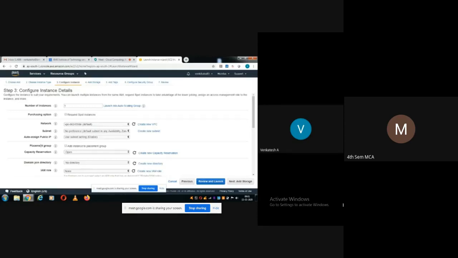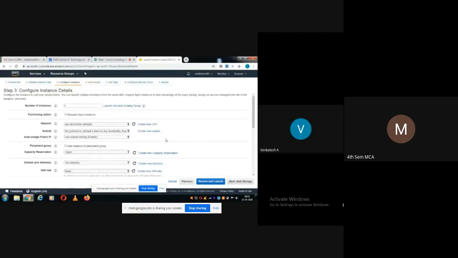And placement group: say for example, in the case of companies, they'll create one particular group and link all the instances to it. Say you may have one developer group, one tester group, and so on. If you have any such thing, you can select the group here and link it. Placement group, I don't have anything, so I'll retain all the default settings. Once again, next. So now we are in step 3.